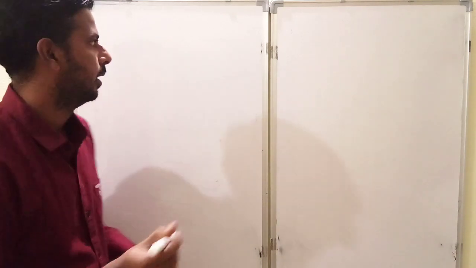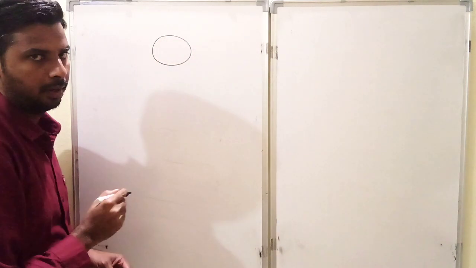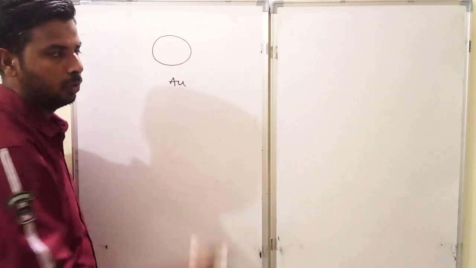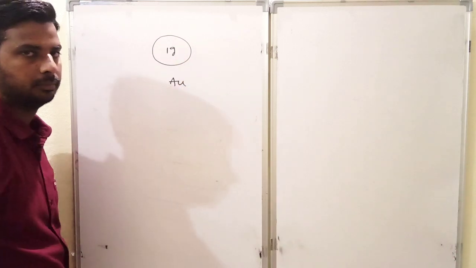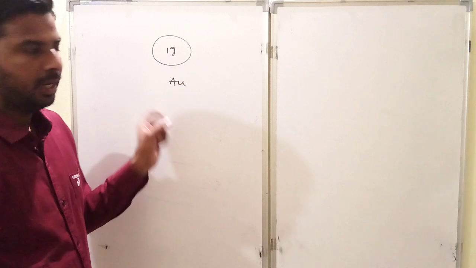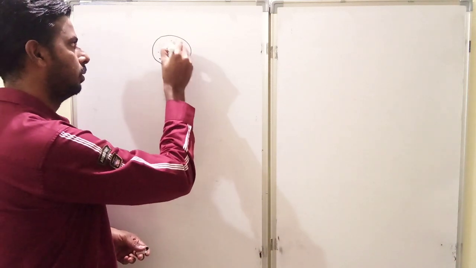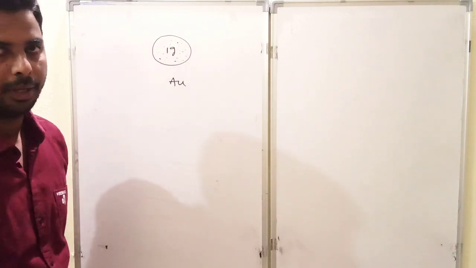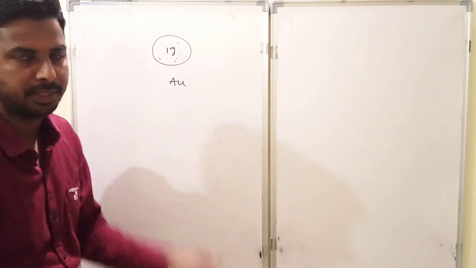Just assume that this is a gold coin. Is it okay? Gold coin. So the gold symbol is Au, you know. Just assume that this is some 1 gram of gold. So do you know how many atoms of gold are present in this 1 gram? Can you express in this 1 gram gold coin how many gold atoms are present?